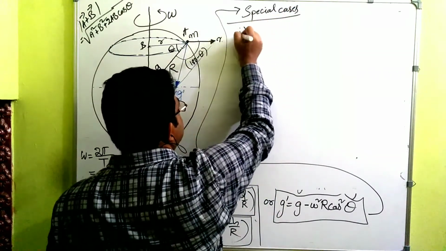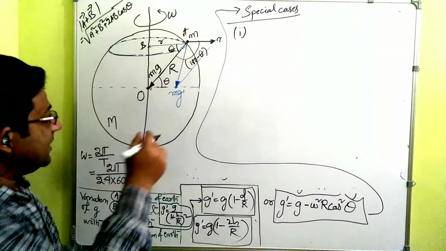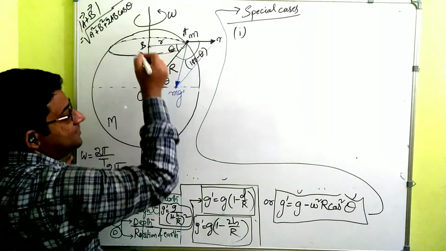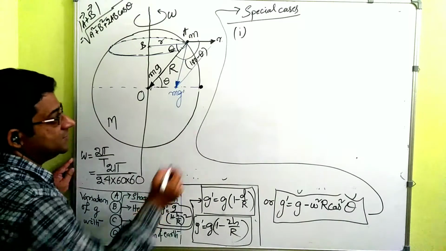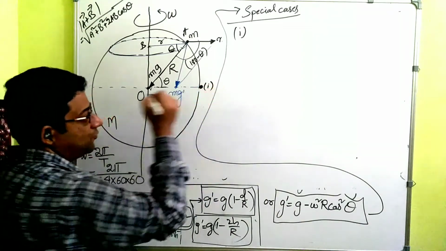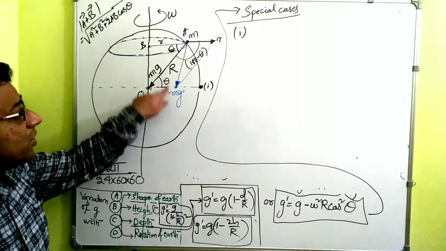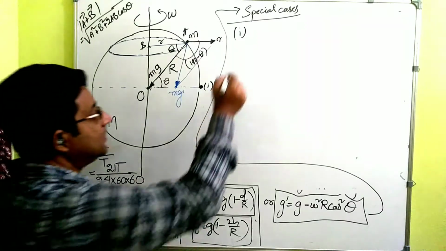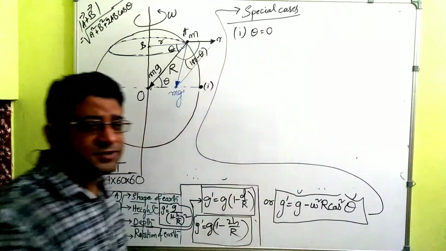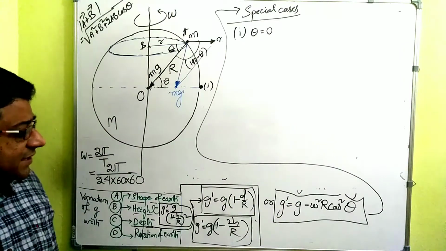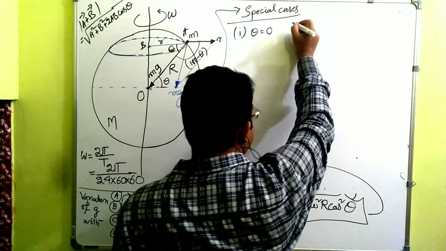That is, first case let us take. This object is lying at the equator, exactly at the equator. This is case 1. If it is the equator, what will be theta? Theta is equal to 0 degree, or 0.